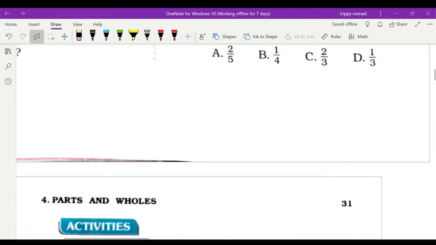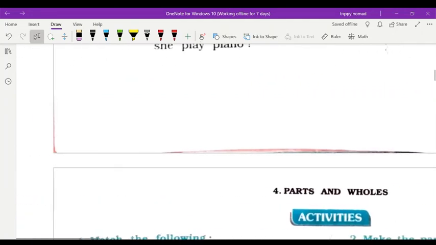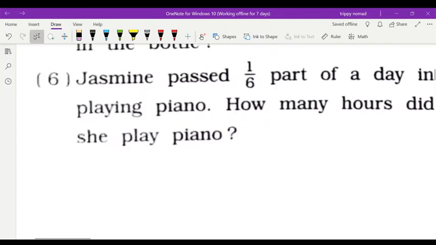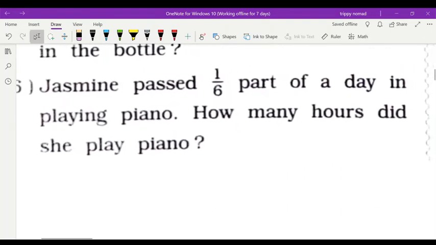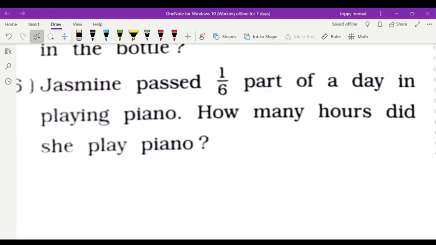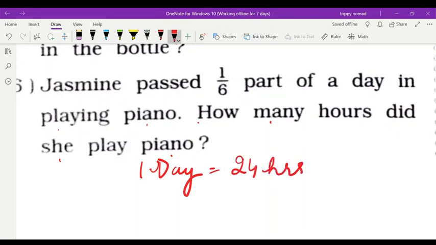Now the last one. Jasmine spent 1/6 part of the day playing piano. How many hours did she play piano? In one day, how many hours? 24 hours.